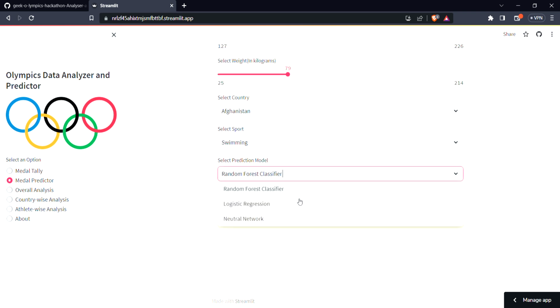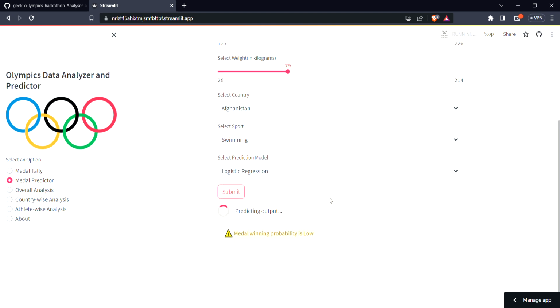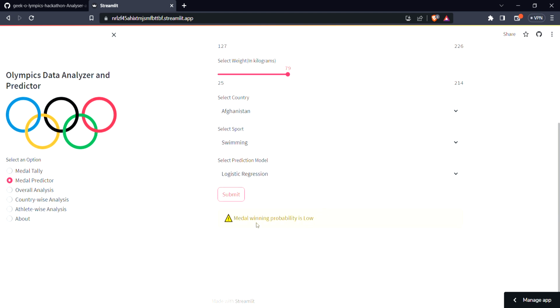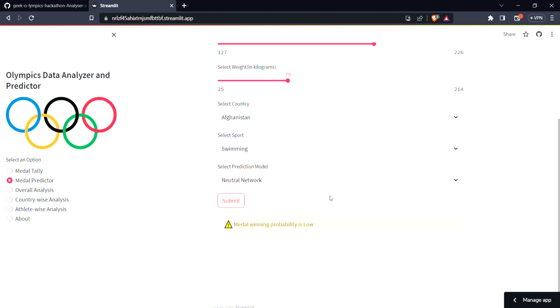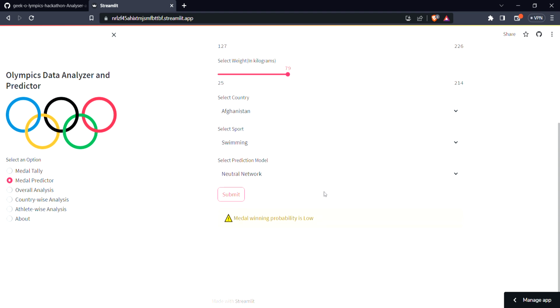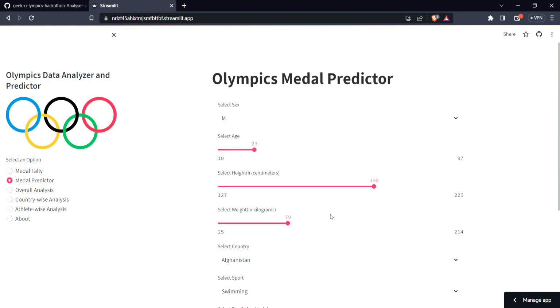We can even make use of another machine learning model like logistic regression, and its output is also low. That is good, and we can also make use of our neural network, and it is also low. In the neural network, for the last layer I have used a sigmoid activation function since we are doing binary classification. Now let us talk about the data analysis part.